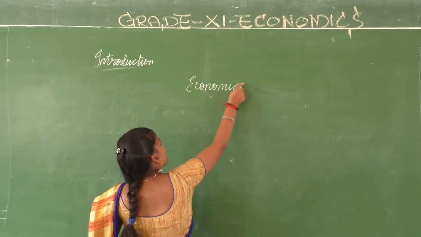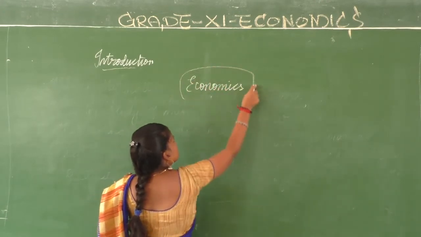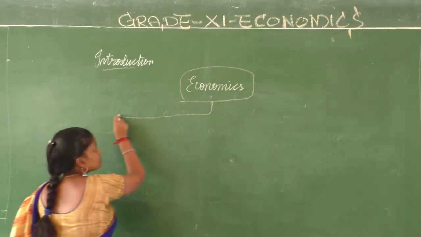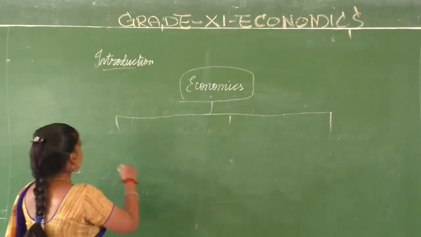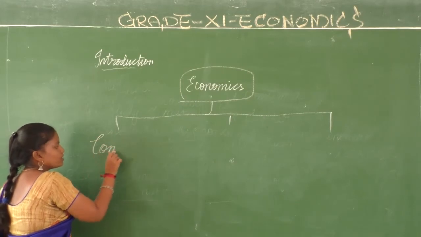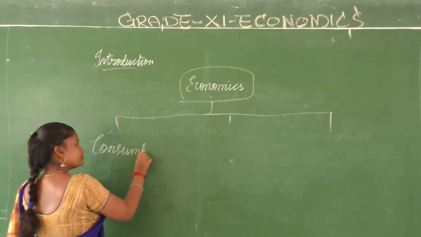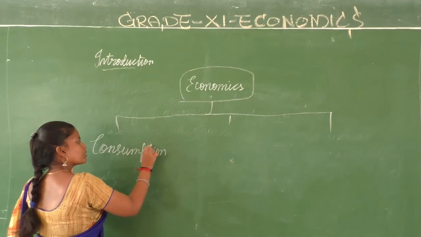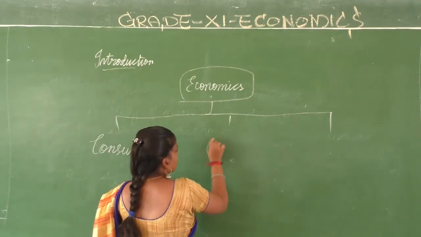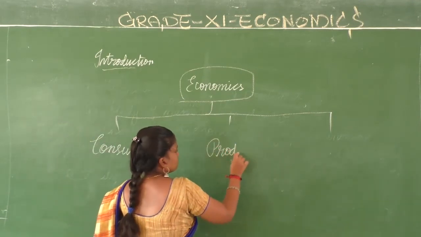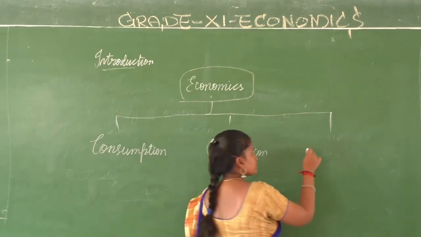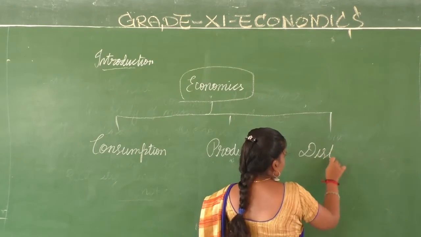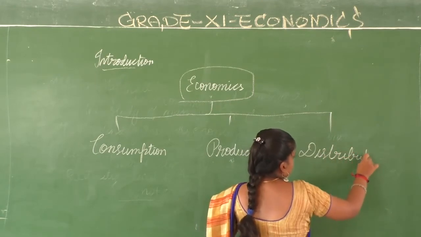So when you take economics, it is discussed in 3 different parts. One is called consumption, production and distribution.